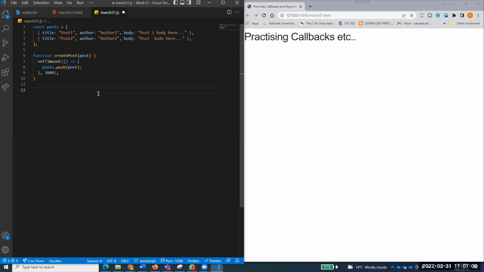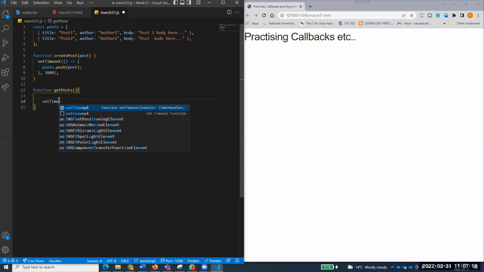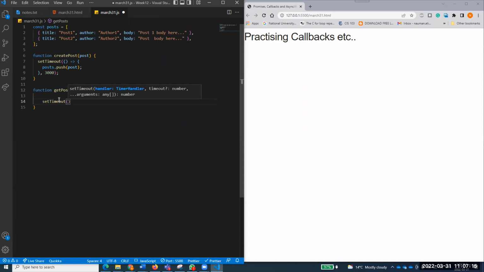Now, another function I want to write: getPosts. It does not have a parameter because I don't want it to. This reads the posts. But again, this also runs inside setTimeout, right? And again, I want to run it after 1 second. This will run after 1 second. What I want to do over here,